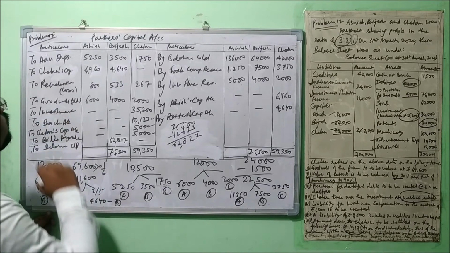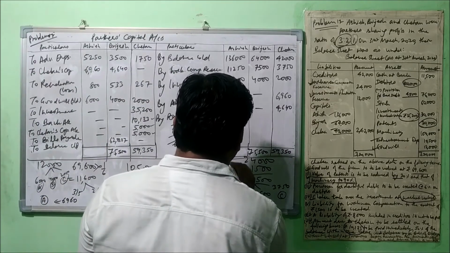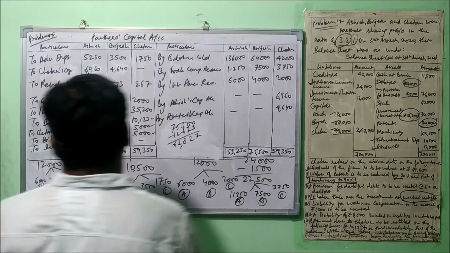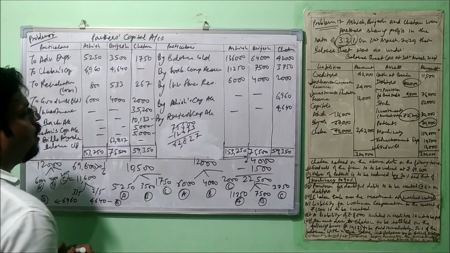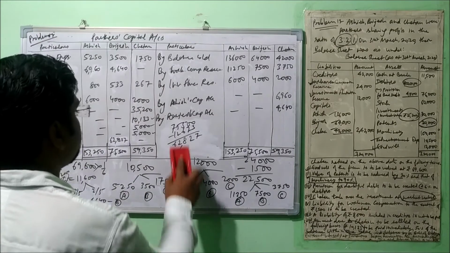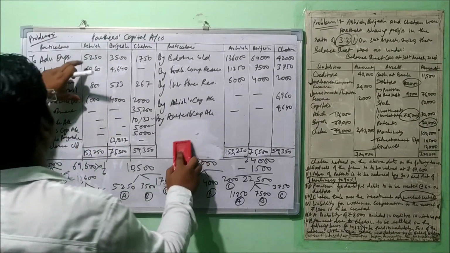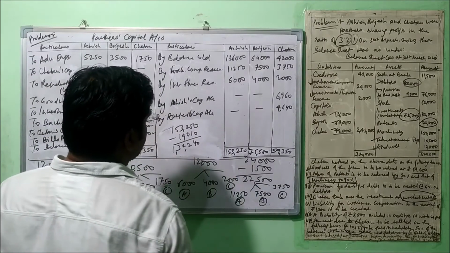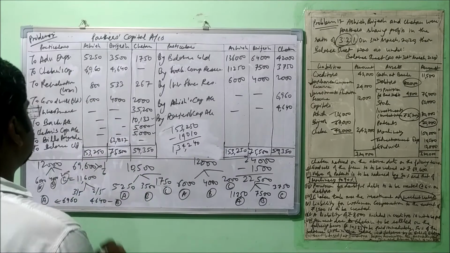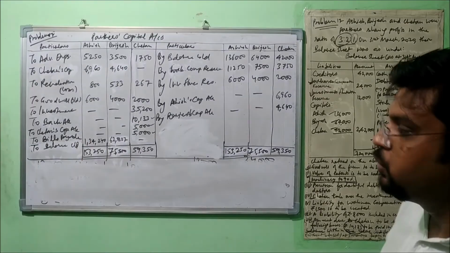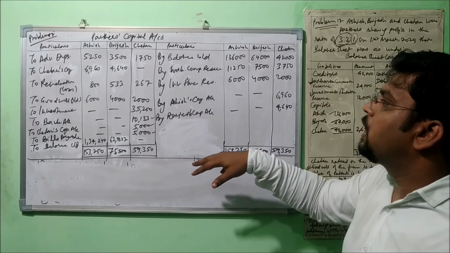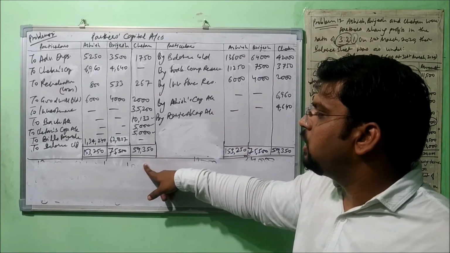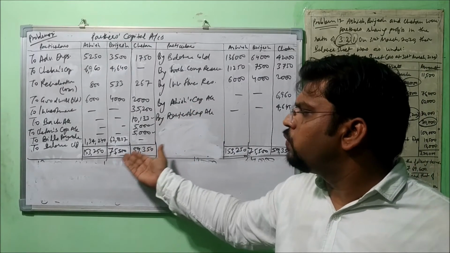Okay. Now let's calculate for Ashish. So what is the total of this side? 1,53,250. Alright, let's put this value here as well. Now, from this 1,53,250, we need to deduct the total of this side, 19,010. So let's deduct it, 1,34,240. Right? Let's put this value here. So, this is our partner's capital account. Fine. Very first we made the total of retiring partner, and then we made the total of the continuing partner.